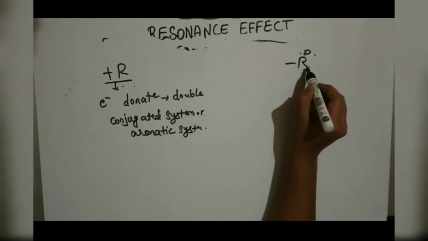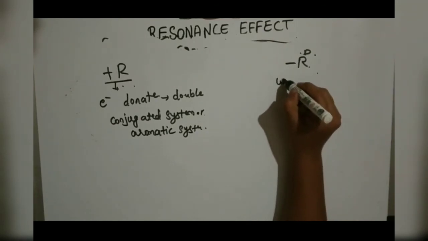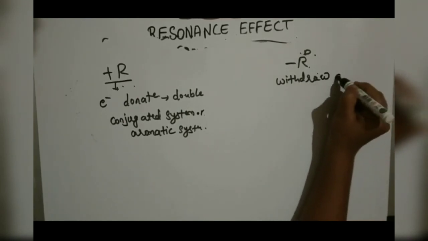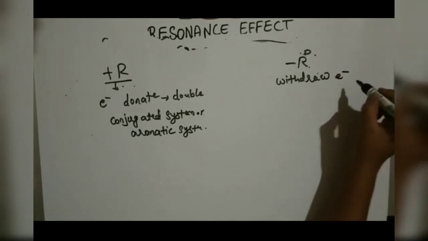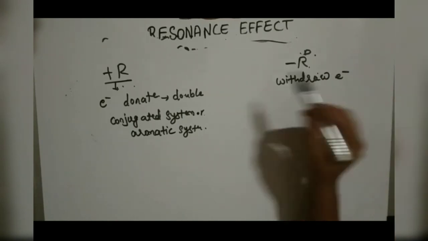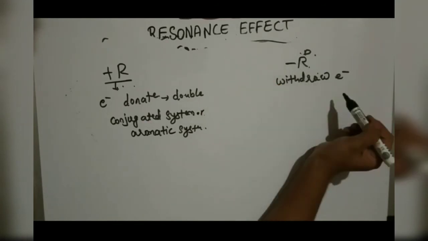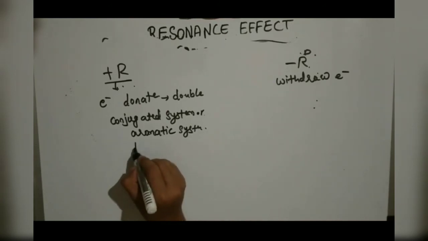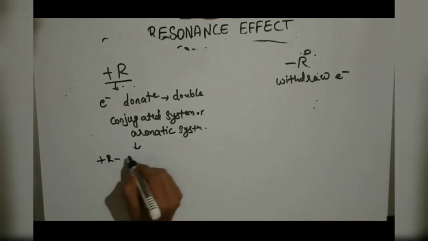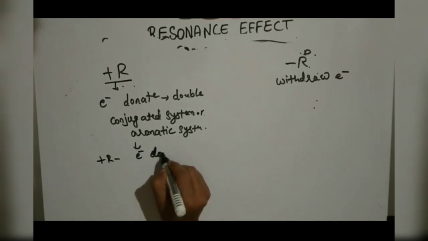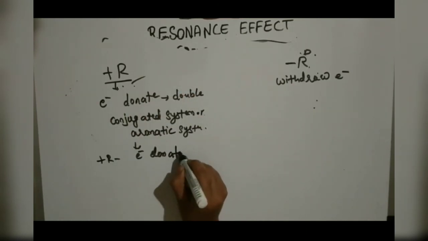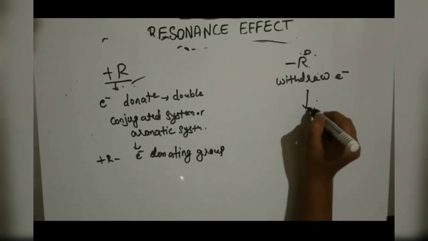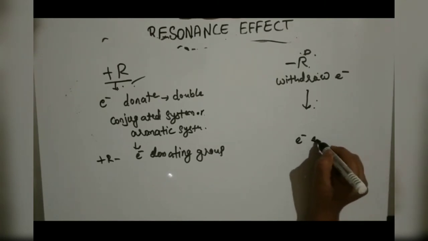Whereas in minus R effect, groups which withdraw electrons from the double bond. It will take the electrons from the double bond. So in plus R effect it is an electron donating group, and here it is an electron withdrawing group.